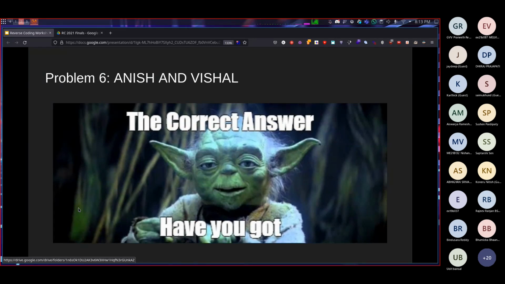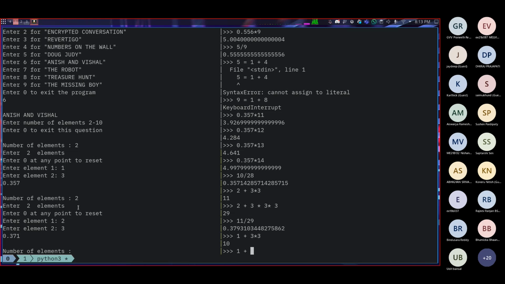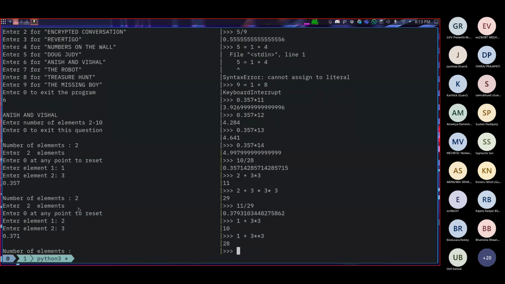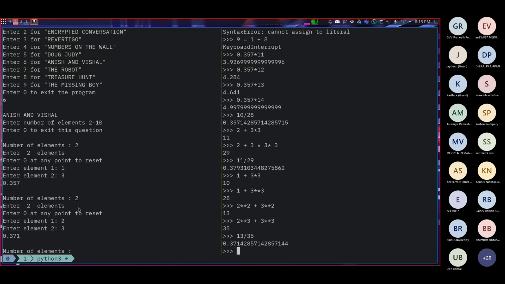I thought I'd finish it, but I wait to get to that part. 1 square plus 2 square, like that. 1 square plus 3 square in the numerator, 1 cube plus 3 cube in the denominator. 2 square plus 3 square divided by 2 cube plus 3 cube. 2 square plus 3 square is 13, 2 cube plus 3 cube is 35, 13 by 35. Yep, it matches.